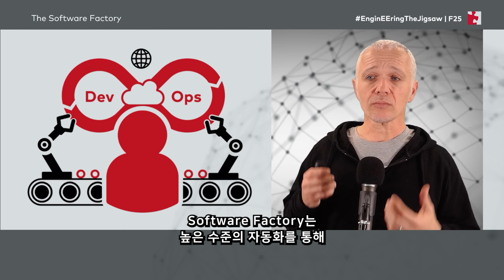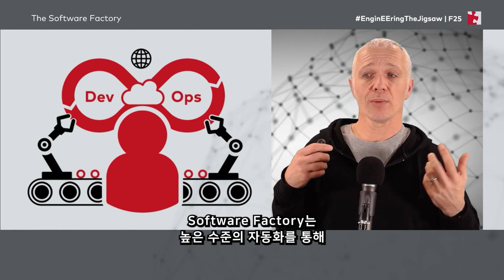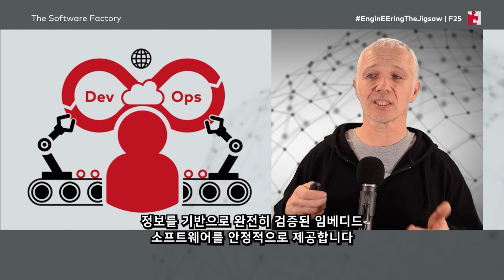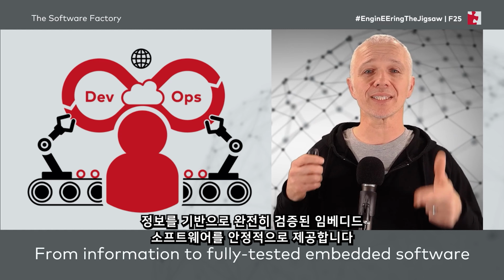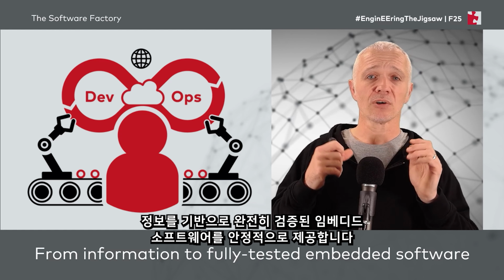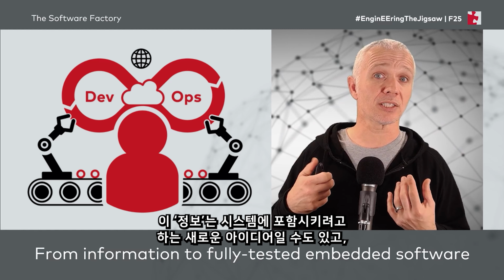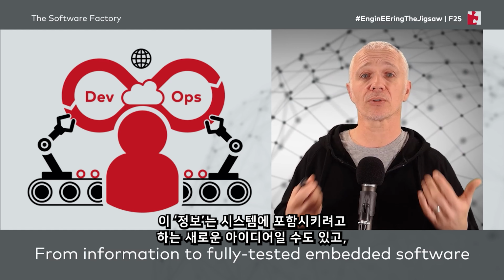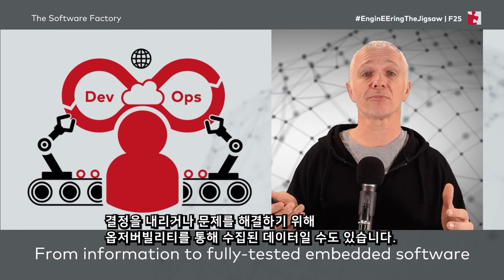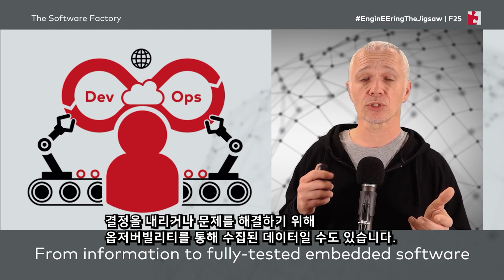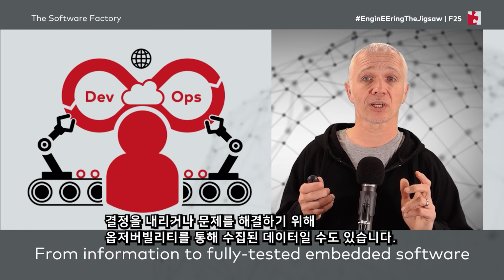So in the Software Factory, we make use of a high degree of automation to ensure that we reliably deliver working and fully tested embedded software from information. The information might be new ideas for things that we want to put into our system. It might also be information that we've gathered via observability to make decisions or to fix issues that we've uncovered.